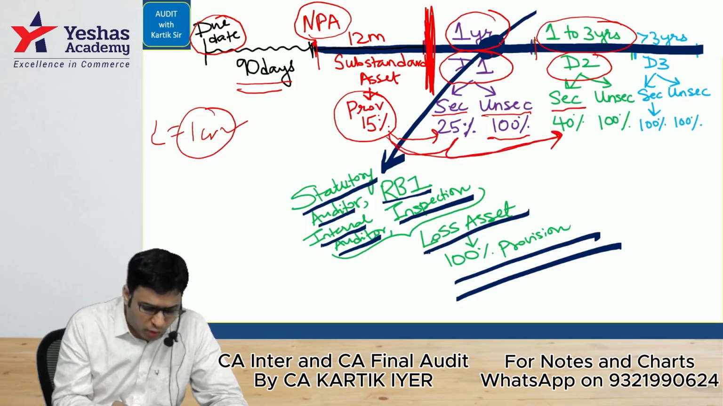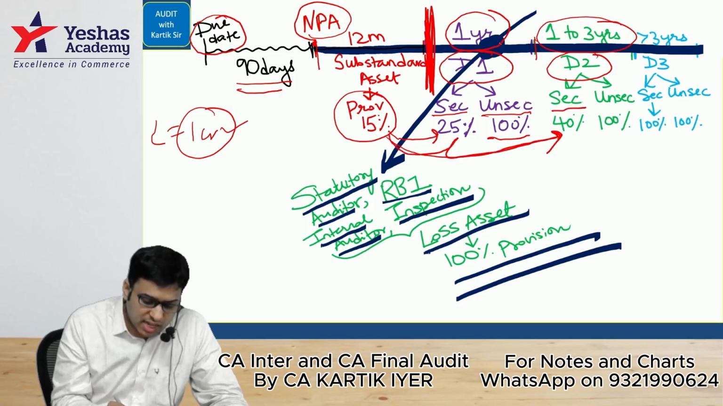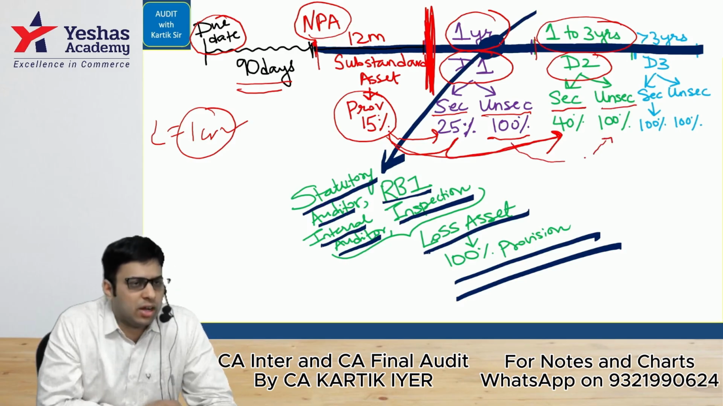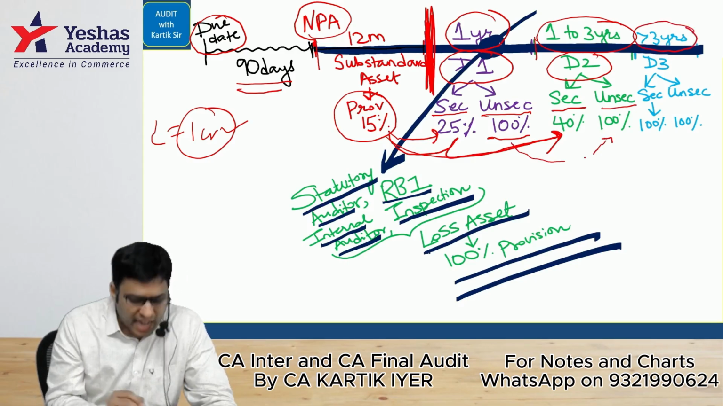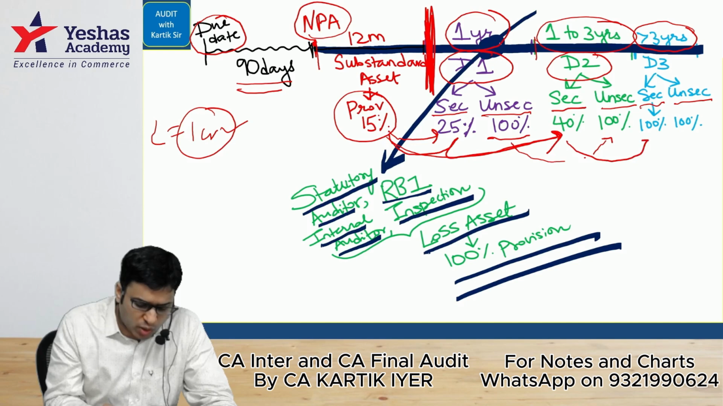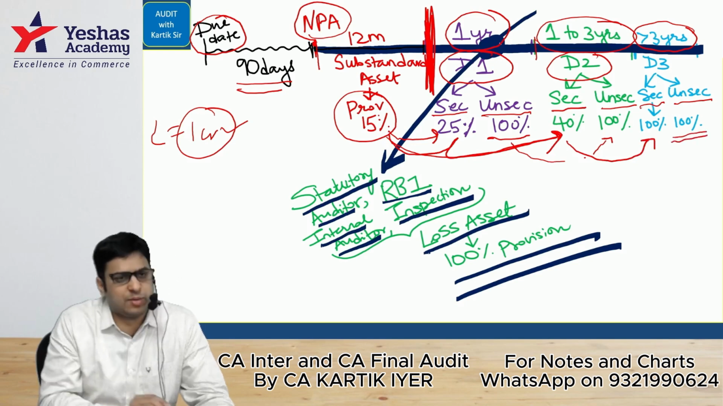Now it becomes 40% in this case. And this 100% provision will remain as 100% in the case of unsecured assets. If it is more than 3 years from the big red line, in that case, what they are saying is, we have to see whether it is secured or unsecured. If it is secured, in that case, this 40% will increase to 100%. If it is unsecured, it will stay at 100%. This is what we had seen.